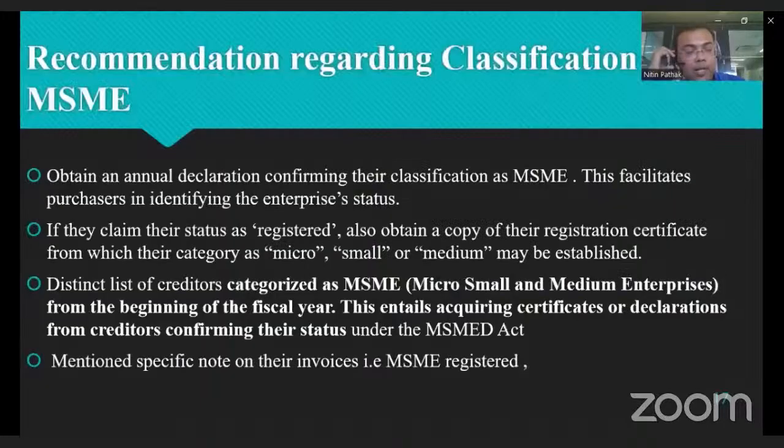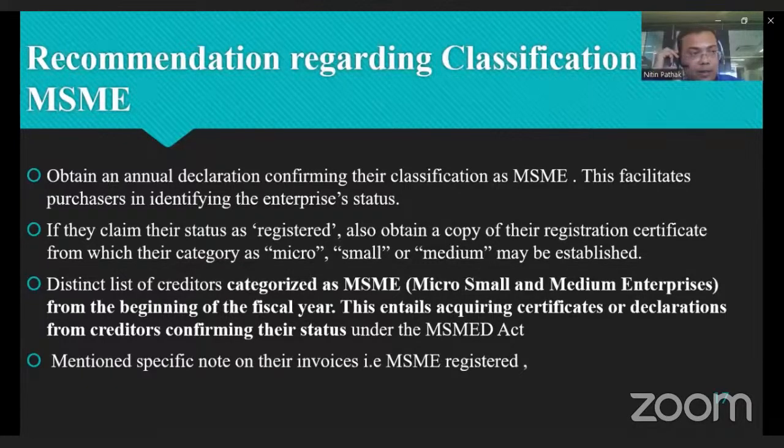So what are the recommendations regarding the classification of MSME, or how to deal with an MSME entity? Every business entity needs to obtain an annual declaration confirming their classification as MSME. This facilitates the purchaser in identifying the entity's status.